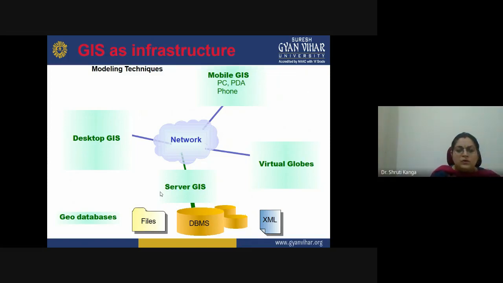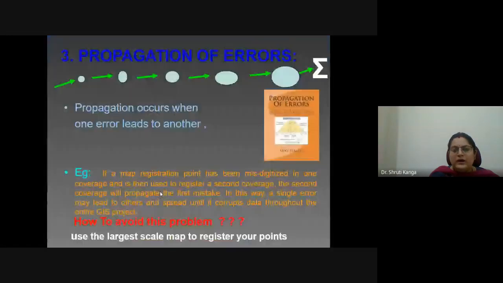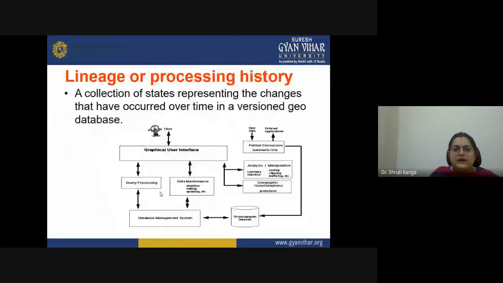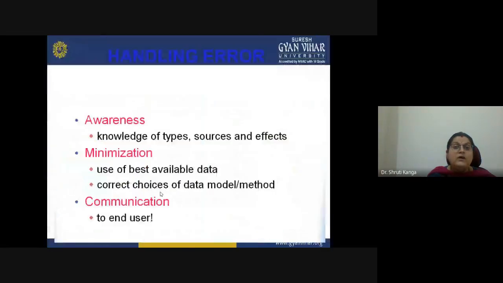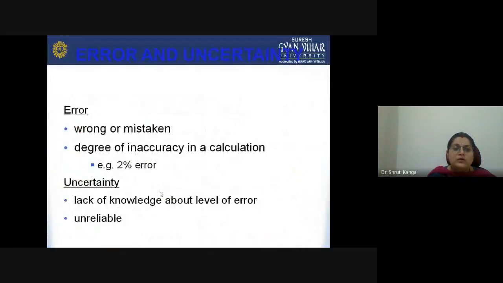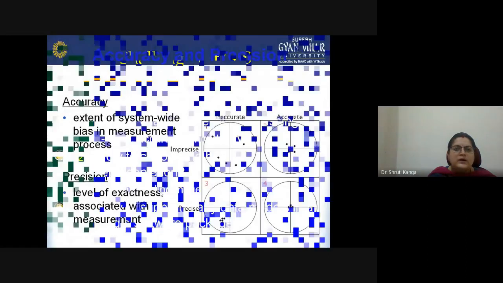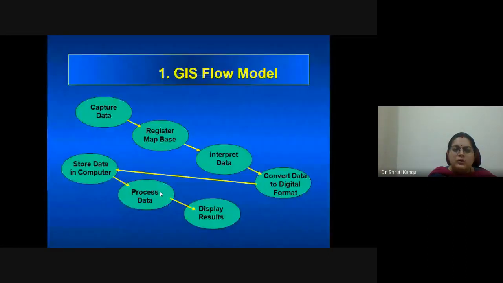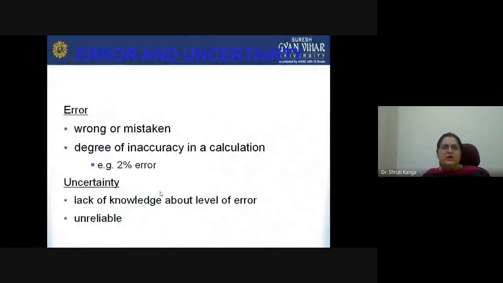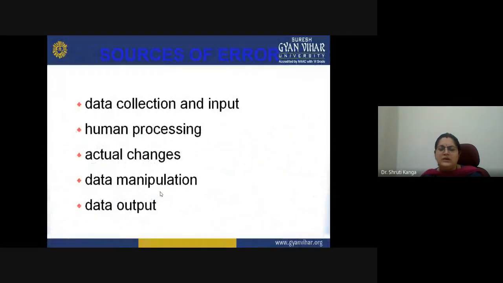Okay, so if we even have GIS infrastructure, but we don't have skilled people who can perform different kinds of things. Okay, at different levels we have different errors. At the very initial stage, if we are not aware, we will be indulged into the errors which are related to the source errors, from where we need to collect the data sets, or how we need to collect the data sets.